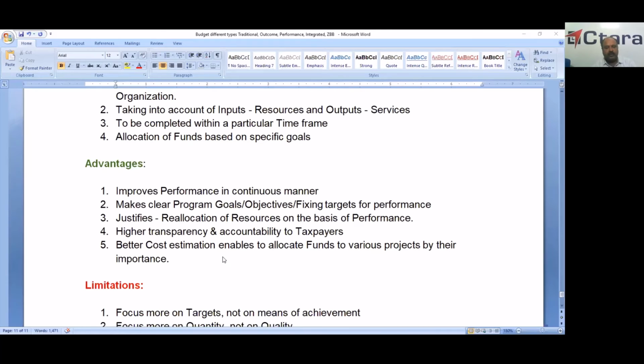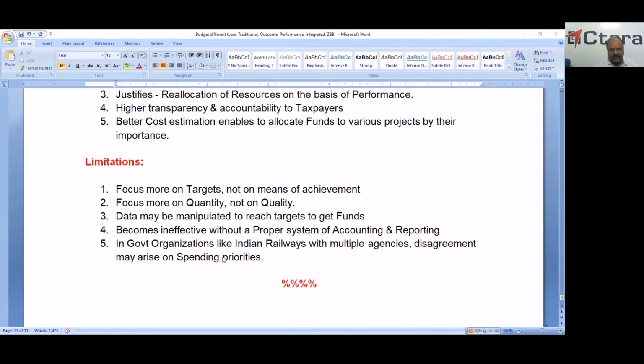The advantage is that it improves performance in a continuous manner and makes clear program goals, objectives and fixed targets for performance, and justifies reallocation of resources on the basis of performance. This is very, very important; this is reappropriation. It also gives higher transparency and accountability to taxpayers, and better cost estimation enables allocating funds to various projects by their importance. These are the advantages. Now we'll check the disadvantages or limitations.